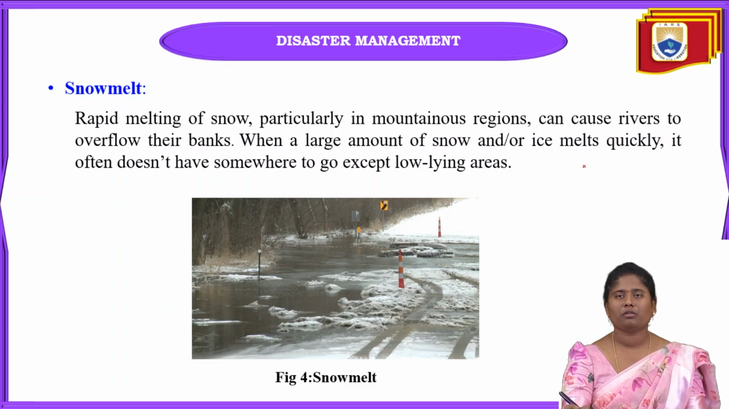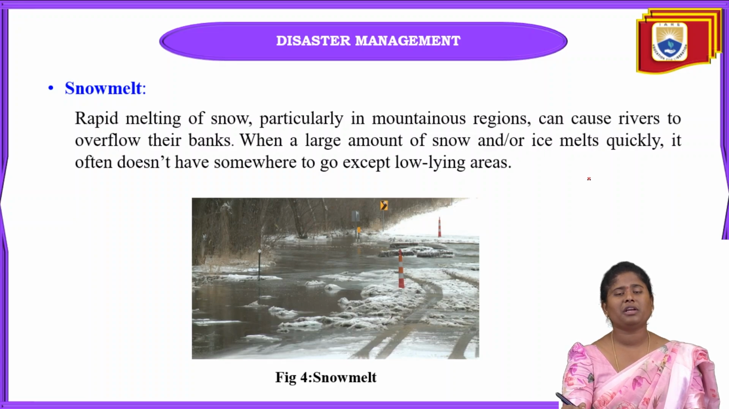And next one is snow melting. Here, with the melting of snow, there will be ice jam flooding, and because of this ice jam flooding also, floods can occur. Rapidly in the spring season, what will happen? Snow is going to melt easily, but in winter season, it will just freeze.